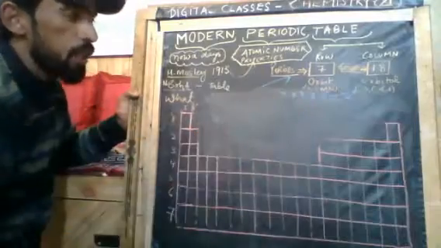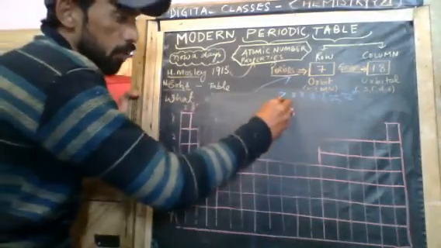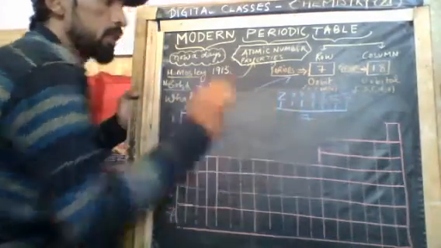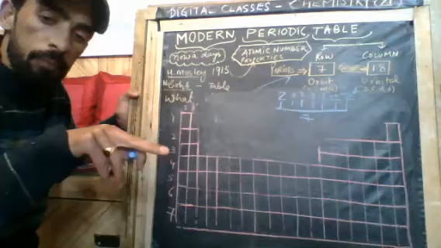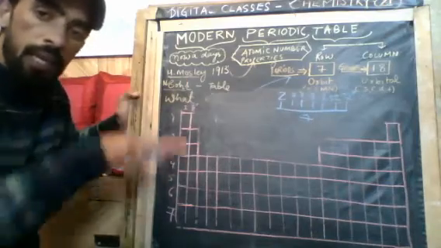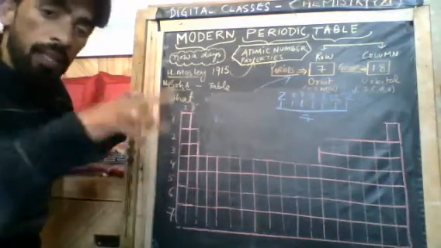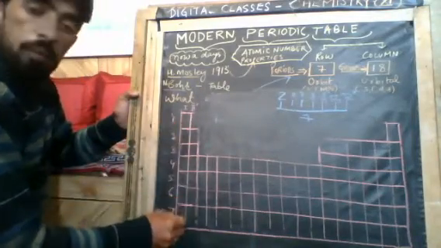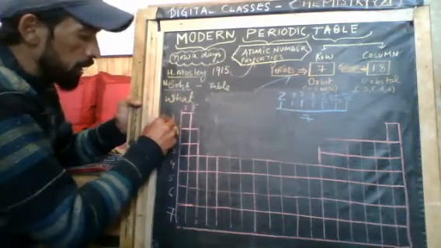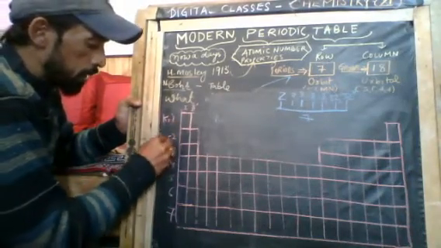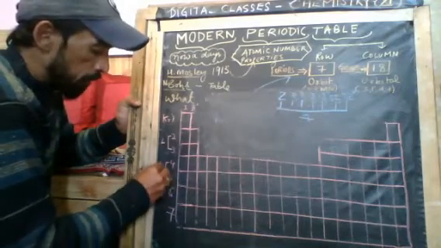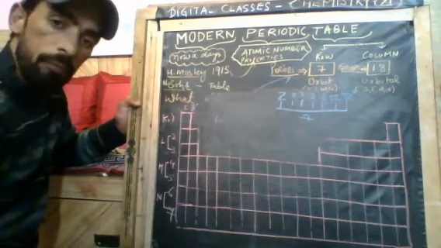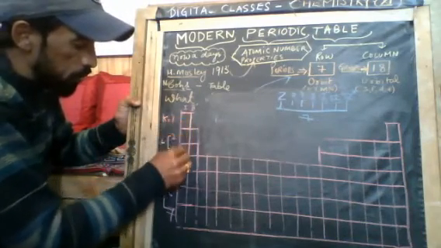So how many are there? Let's see how many numbers there are: 1, 2, 3, 4, 5, 6, 7. Total 7 orbits are there in an atom. Around the nucleus there are 7 orbits: K, L, L, M, M, N, N. Because of this we got these 7 periods. The first period represents K, the 2nd and 3rd represent L, the 4th and 5th represent M, and the 6th and 7th represent N. Hope you understood. So in this way we have 7 periods.